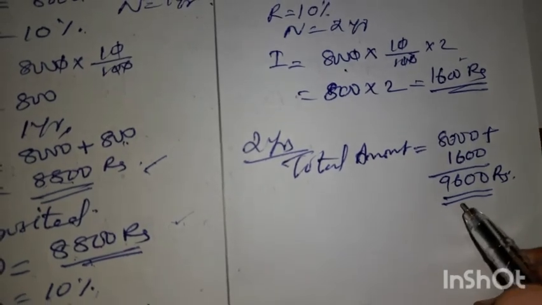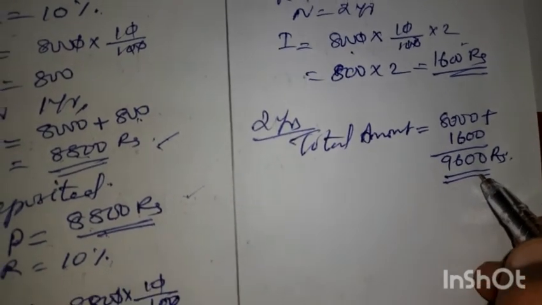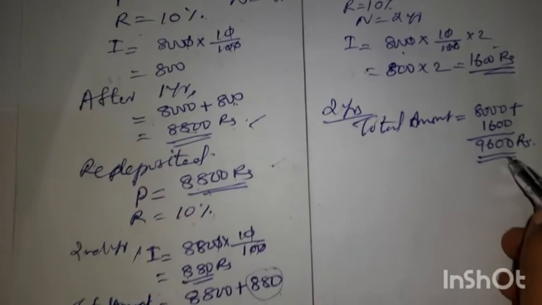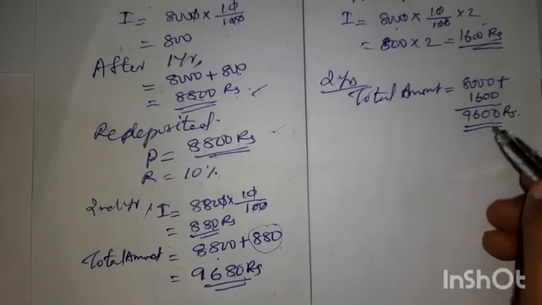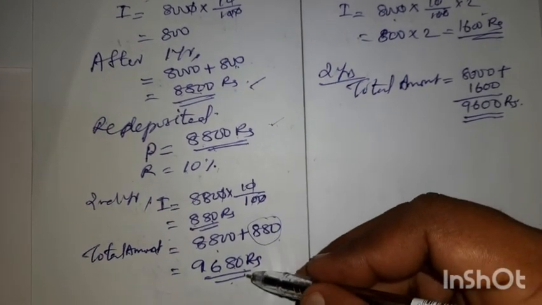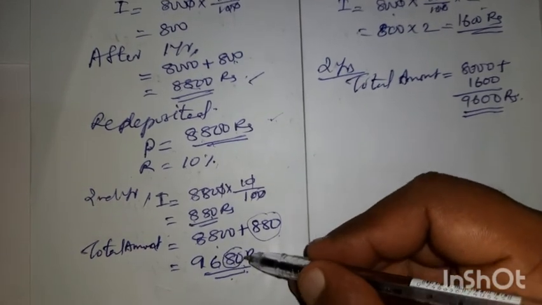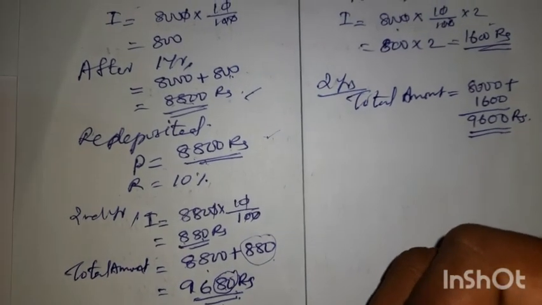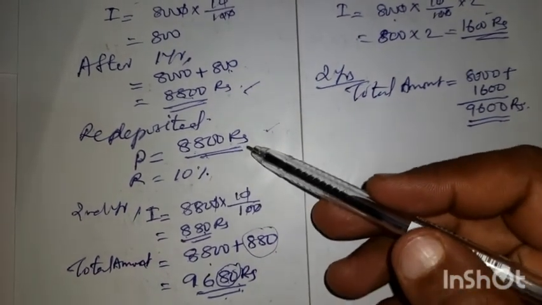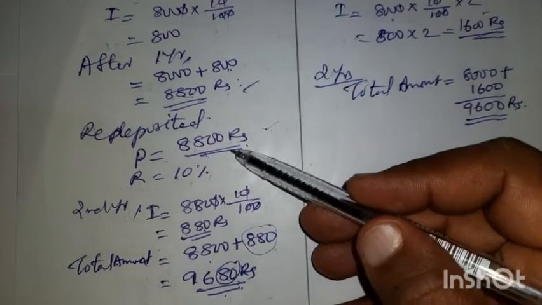Rajani is getting 9,600 rupees as the total amount. What about Rahul? It is 9,680 rupees. 80 rupees more he got, because he redeposited the interest and the amount for the next year.